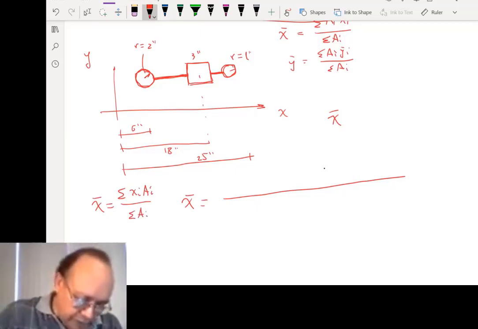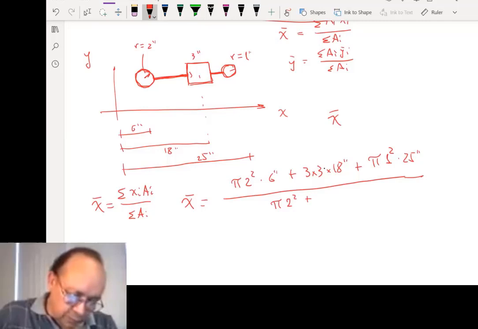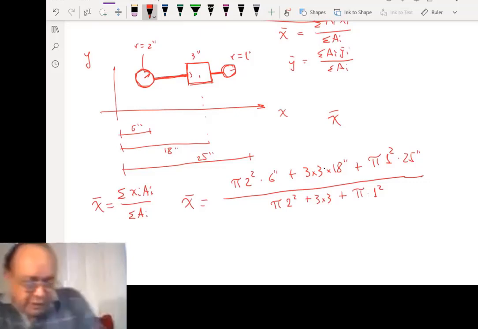So we can do here, the first area is pi 2 squared times the distance, 6 inches, plus the second one is 3 by 3 multiplied by the distance, 18 inches, plus the other one, which is pi 1 squared times 25 inches, divided by pi 2 squared plus 3 by 3 plus pi times 1 squared. And that's the center of gravity.